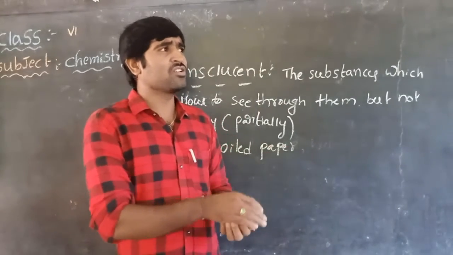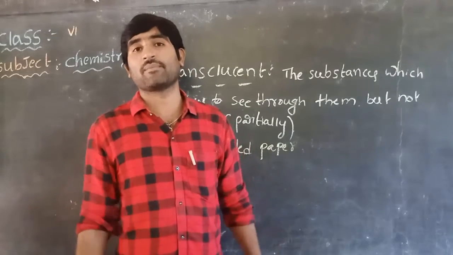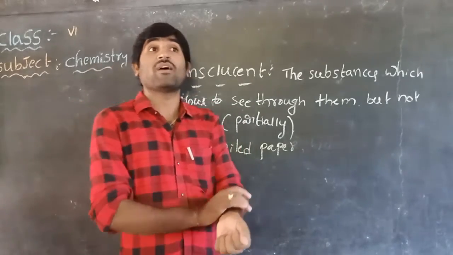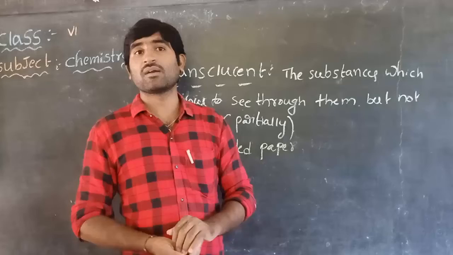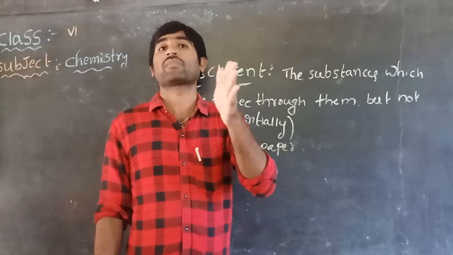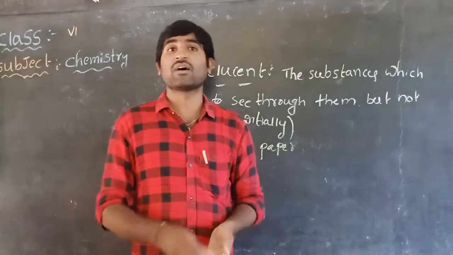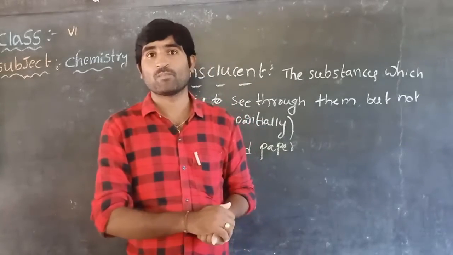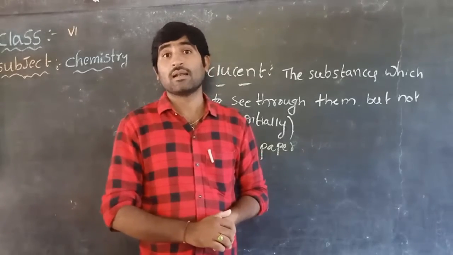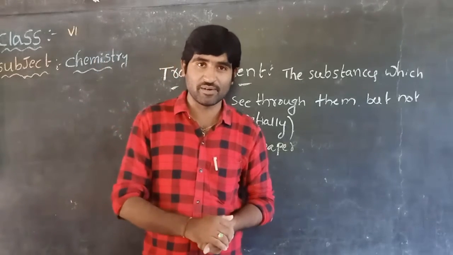Sir, in this lesson you told us about grouping objects. Why do we need to group objects, sir? What is the importance of grouping objects? It is very important in our daily life. For example, in our home, ask your mother how she arranges the items. She arranges one kind of items at the same place: salt at one place, eatable vegetables at one place. Why does she arrange like that? Because it helps to identify the items very easily.